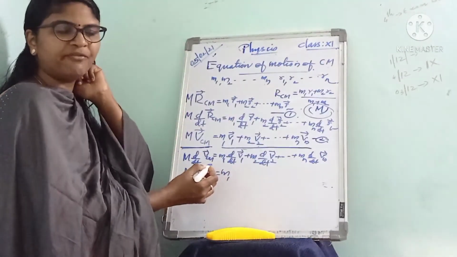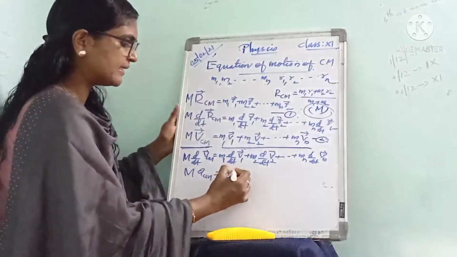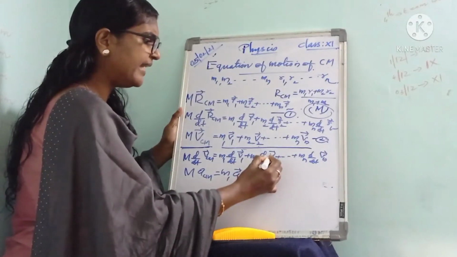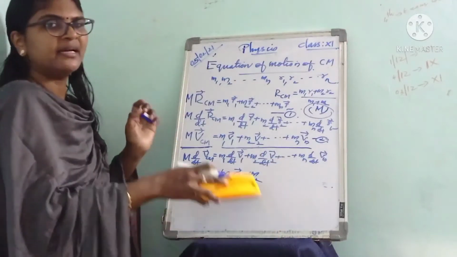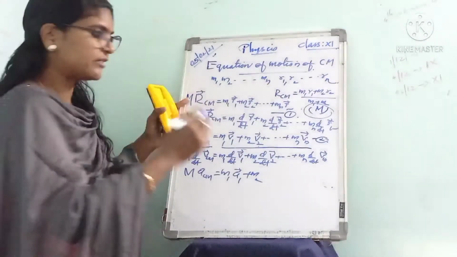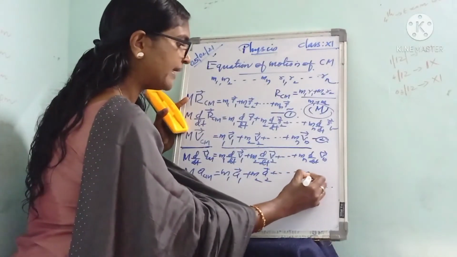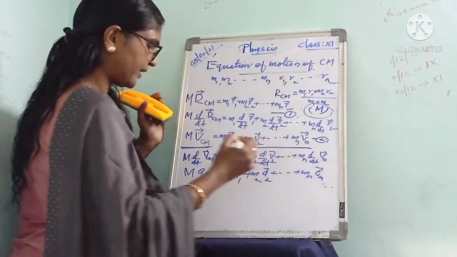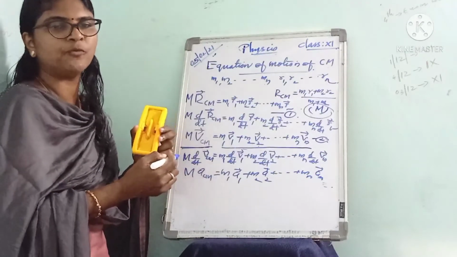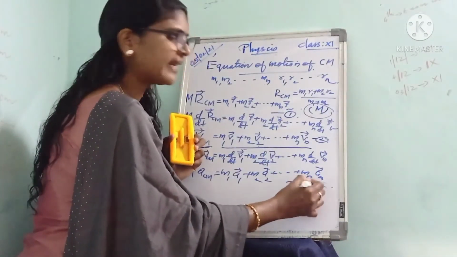that is equal to m1 into dv1 by dt, the rate of change of velocity of the first particle, that represents the acceleration of the first particle, a1, plus m2 into d by dt of v2, the rate of change of velocity of the second particle, that represents the acceleration of the second particle, a2. Similarly plus etc. up to mn an. That is M a_CM is equal to m1 a1 plus m2 a2 plus etc. up to mn an. That is equation number 3.